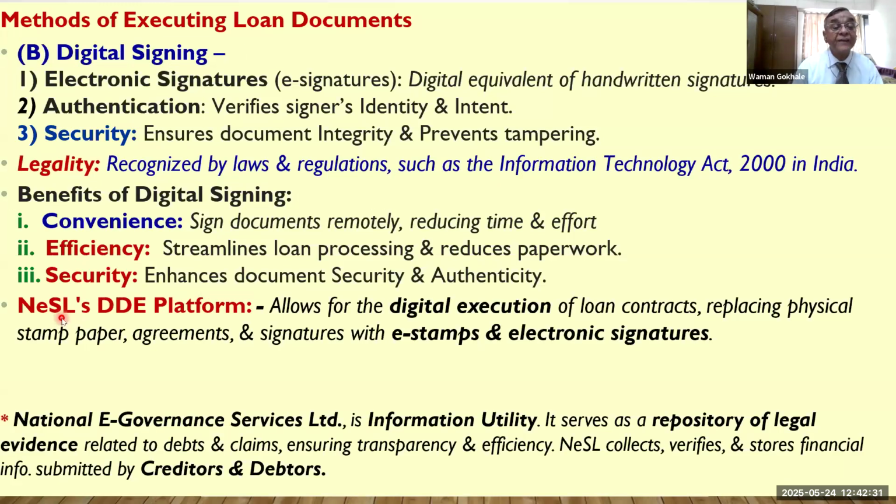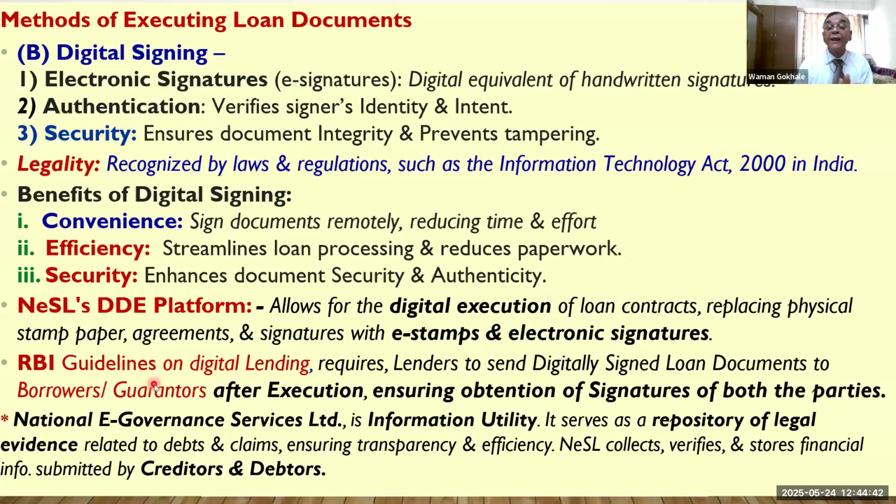Now, for any e-stamping, stamping will be there. Agreements: there will be standard agreements, and the signatures with the e-stamp and electronic signatures. This will always be e-stamp, and electronic signature also will be there. This is how the methodology of signing works. RBI guidelines on digital lending require lenders to send digitally signed loan documents to borrowers and guarantors.